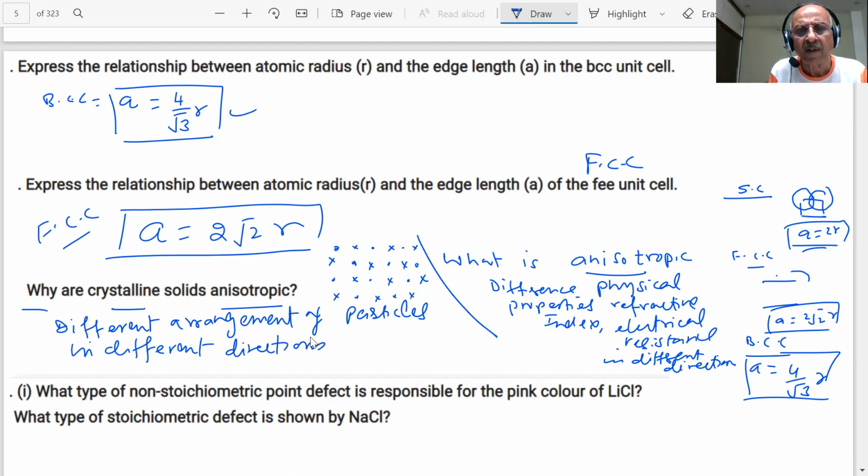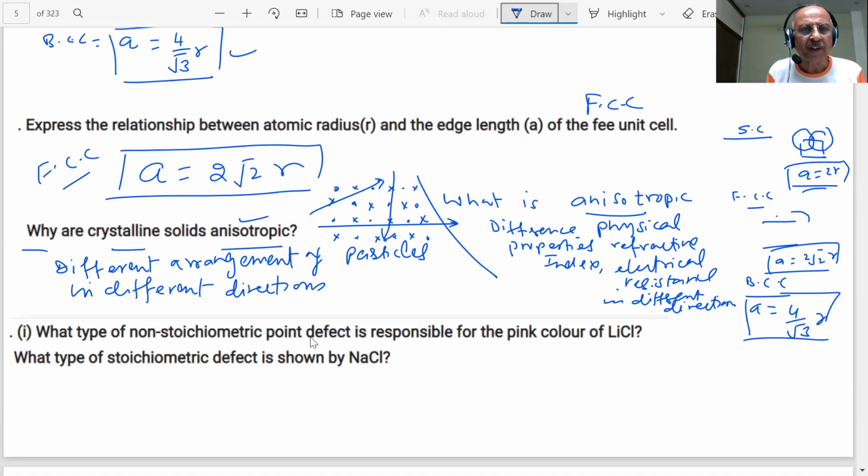Now if I go this way, if I go this way, if I go this way, am I getting the same particles? So in different directions, you get different arrangement of the particles, students. That is what we call anisotropy. Important question has been put up many times in the paper, students.